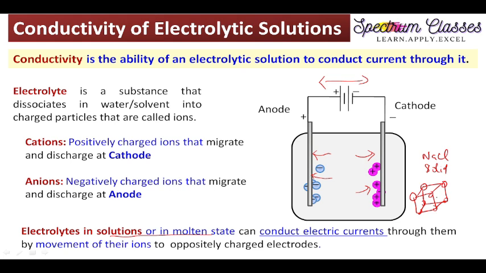They are fixed, they cannot move, so it will not be able to conduct electricity in solid state. However, in solution and in molten state, they dissociate into their ions, which are movable. If you remember, in the previous slide I have written that ions are movable. That is the reason.